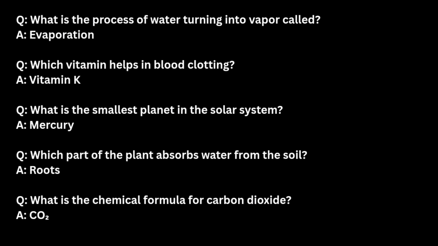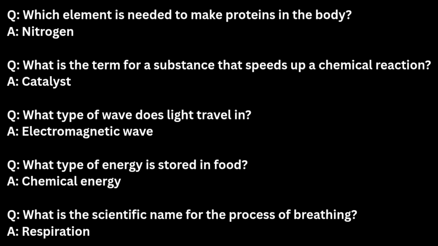Vitamin K. What is the smallest planet in the solar system? Mercury. Which part of the plant absorbs water from the soil? Roots. What is the chemical formula for carbon dioxide? CO2. Which element is needed to make proteins in the body? Nitrogen, N. What is the term for a substance that speeds up a chemical reaction? It's catalyst. What type of wave does light travel in? Electromagnetic wave. What type of energy is stored in the food? Chemical energy. What is the scientific name for the process of breathing?